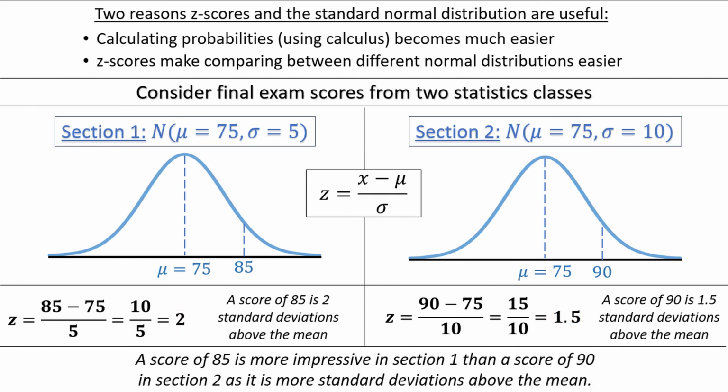Just looking at the test scores, you probably would not come to that conclusion. A score of 90 seems to be better than a score of 85, and it very well might be for the final grade in the class, but in terms of comparing between the students, z-scores that represent standard deviations are the better way to go.